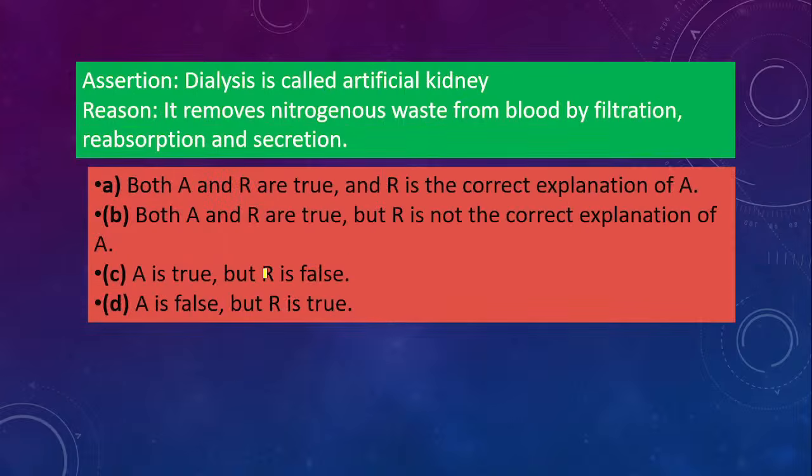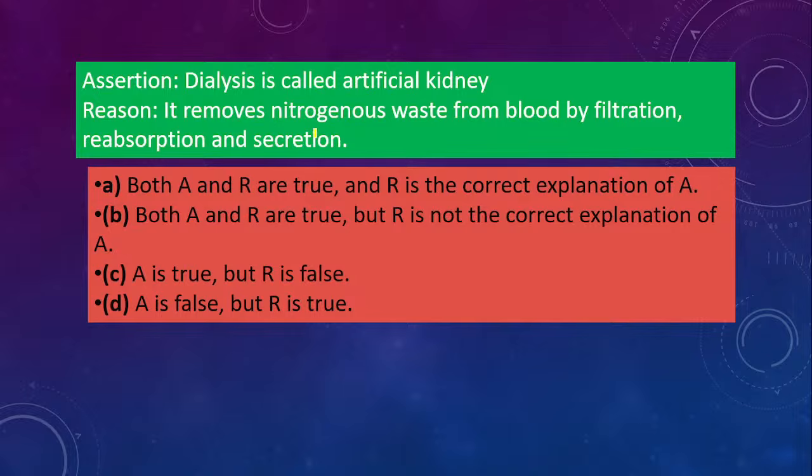Next one. Dialysis is called artificial kidney. That is the assertion statement. Reason is there, it removes nitrogenous waste from blood by filtration, reabsorption, and secretion. Okay, so dialysis method is important, so that you need to study. How does dialysis work? वो एक बार पढ़ लेना. So dialysis is called artificial kidney, and they have given the reason, it removes nitrogenous waste from blood by filtration, reabsorption, and secretion.